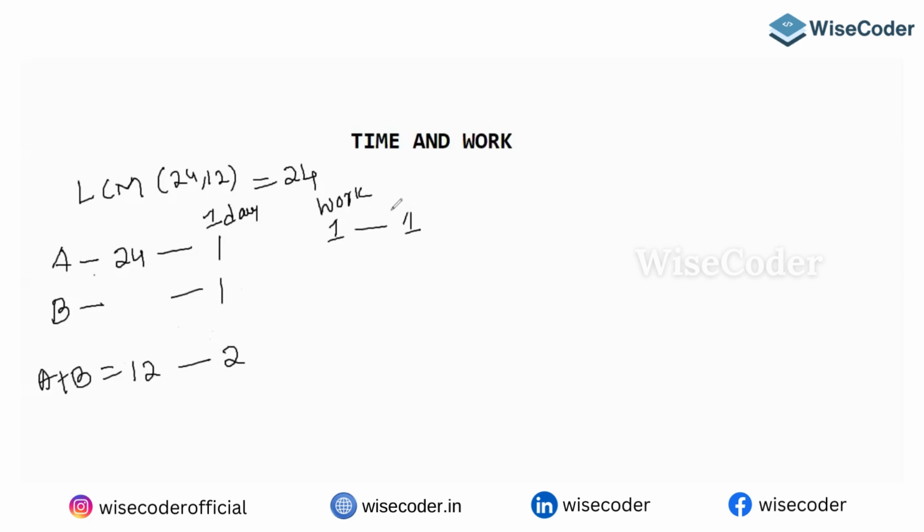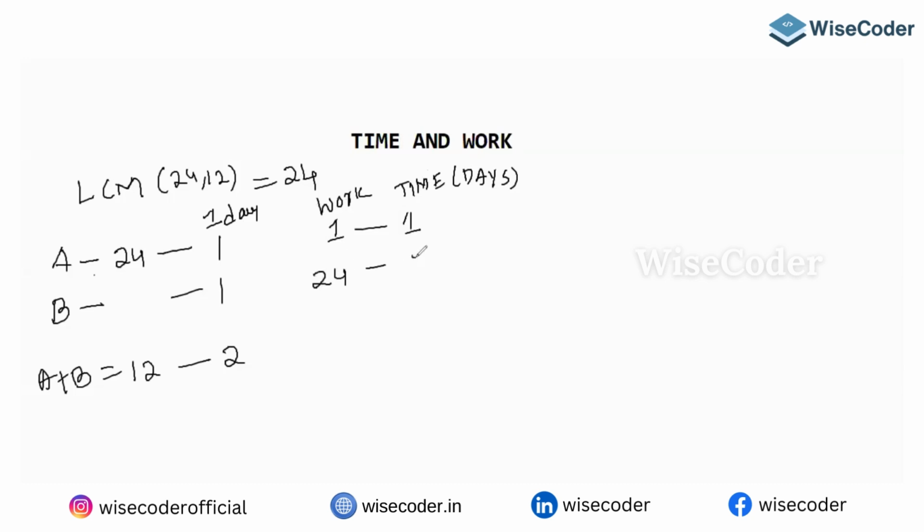So work is one, and this is time, which means days. Total how many chocolates are there? 24.